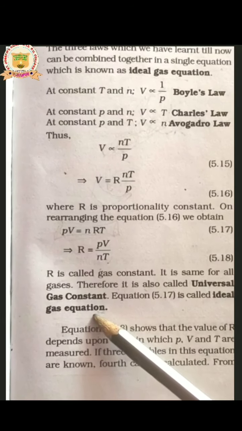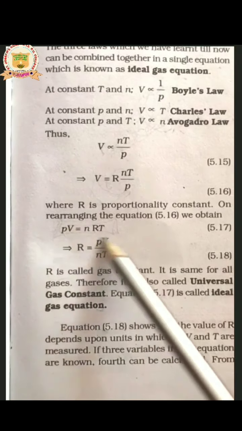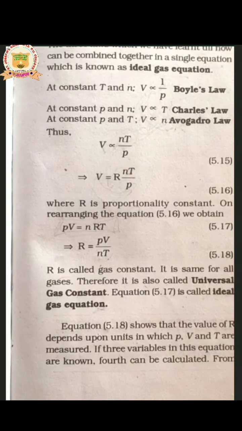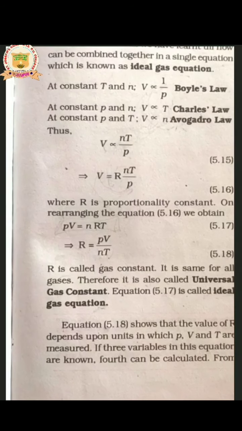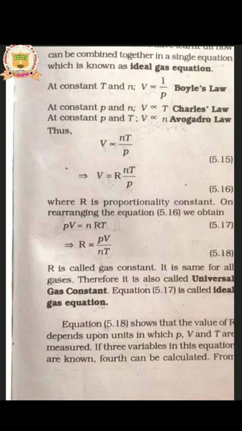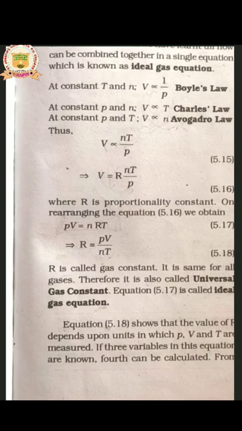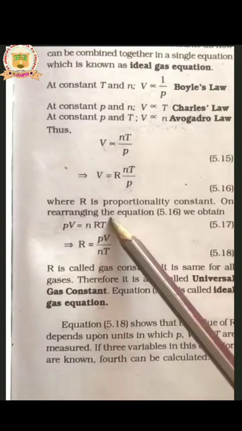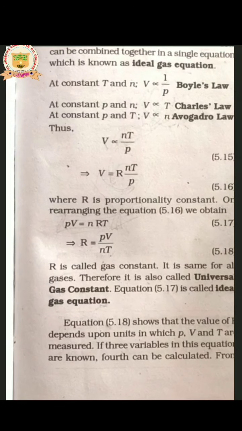Before going to this R calculation, I will explain each term involved in it. This is for your 3 mark questions, or otherwise they may ask 2 mark questions. Write the ideal gas equation and explain each term involved in it. The ideal gas equation is PV is equal to nRT.